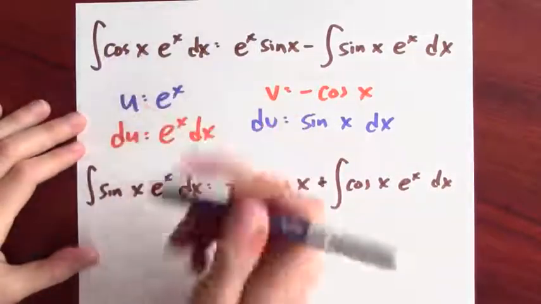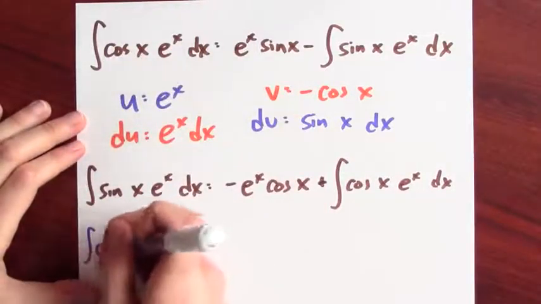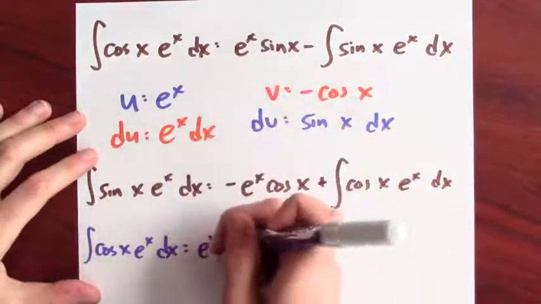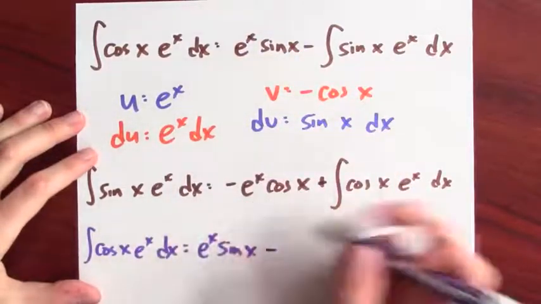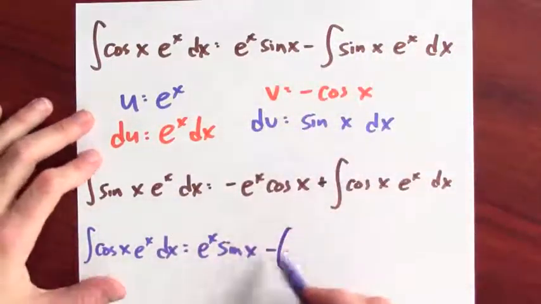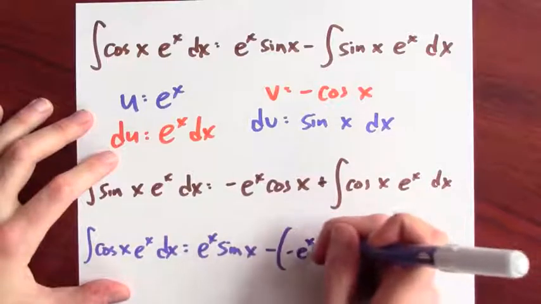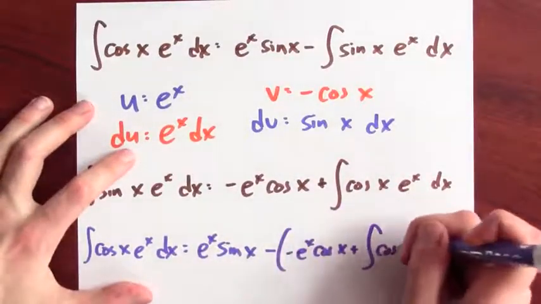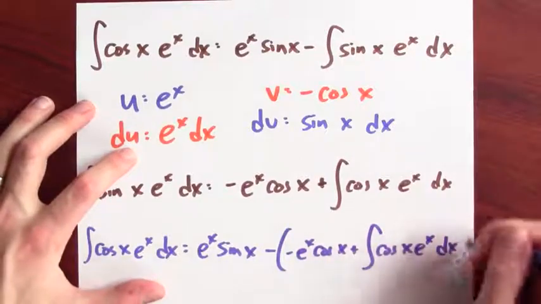Then I've got here the integral of cosine x e to the x dx is equal to e to the x sine x minus the integral of sine x e to the x dx, which is down here. So minus negative e to the x cosine x plus the integral of cosine x e to the x dx.